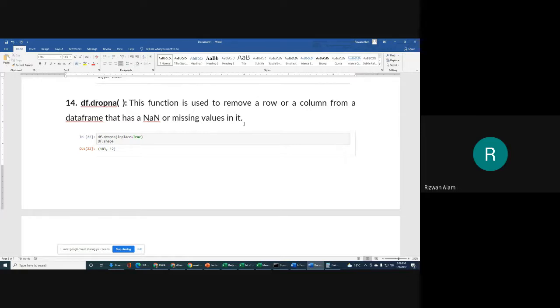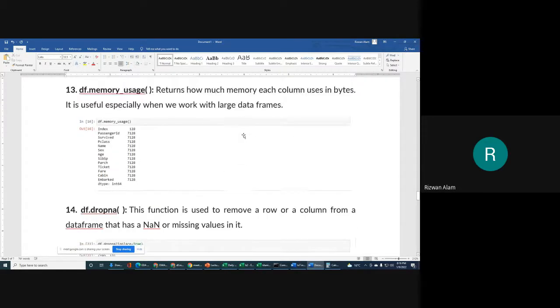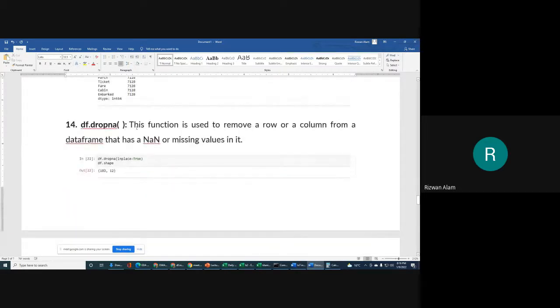It means we will remove that column. We can do it with the help of the dropna function.